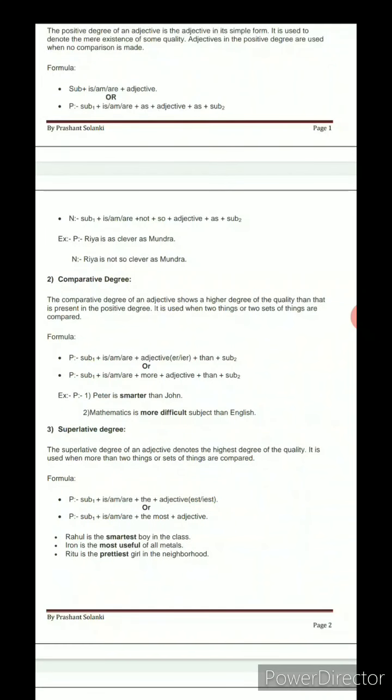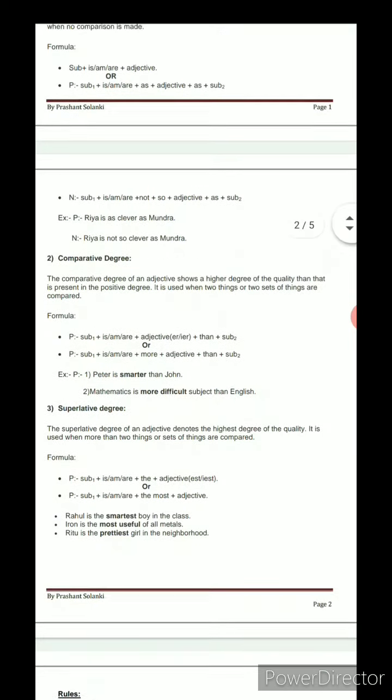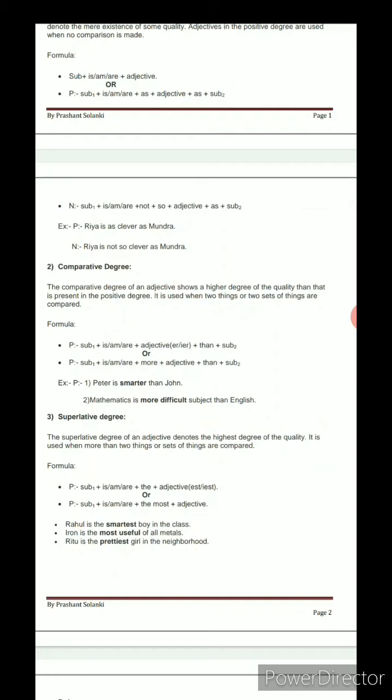Plus than plus subject two, or in other words we can write that subject is more plus adjective plus than plus subject two, and when we use more we will learn. An example of that is: Peter is smarter than John.